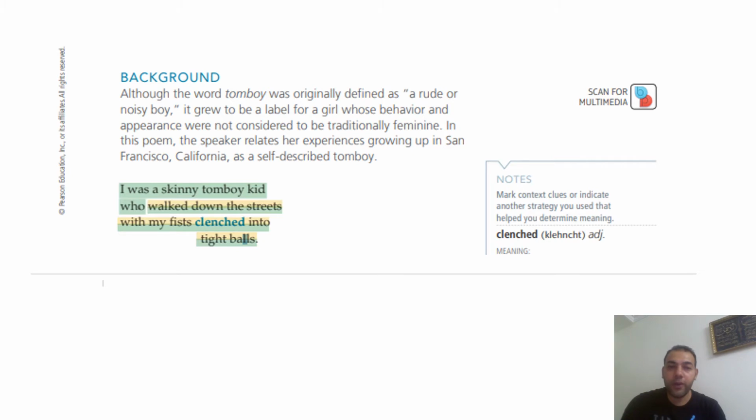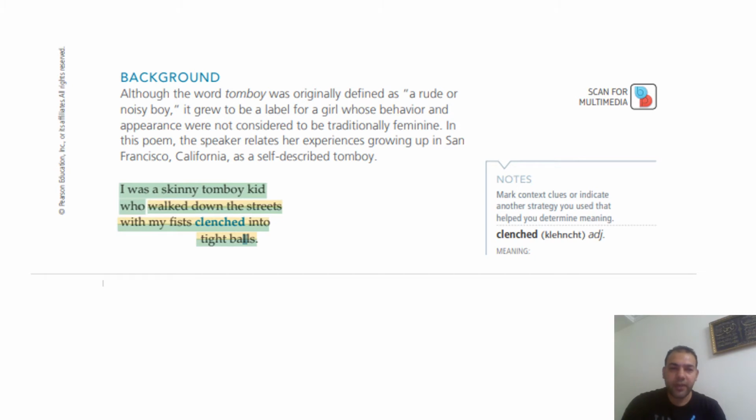Although the word tomboy was originally defined as a rude or noisy boy, it grew to be a label for a girl whose behavior and appearance were not considered to be traditionally feminine. In this poem, the speaker relates her experiences growing up in San Francisco, California as a self-described tomboy. Let's see, what did she say?